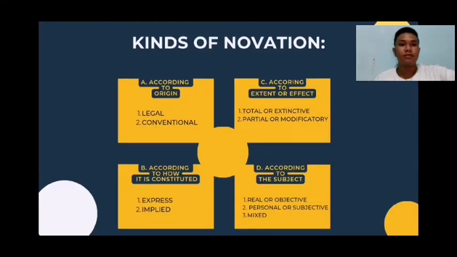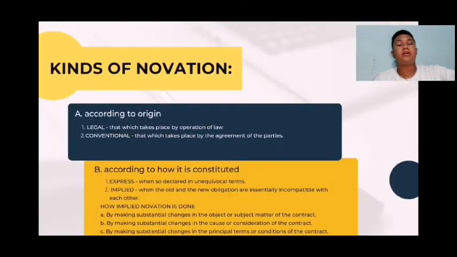So, there are kinds of novations and its classification. A, according to origin. Number 1, legal: that which takes place by operation of law. Para naman yun. Number 2, conventional: that which takes place by agreement of the parties.